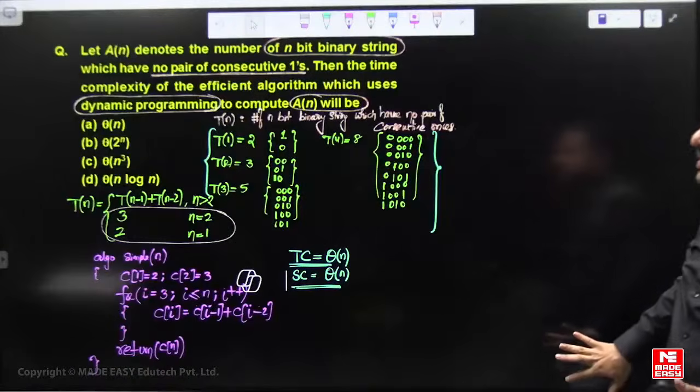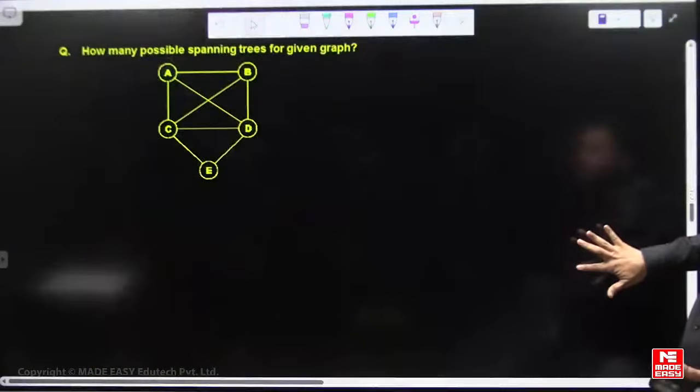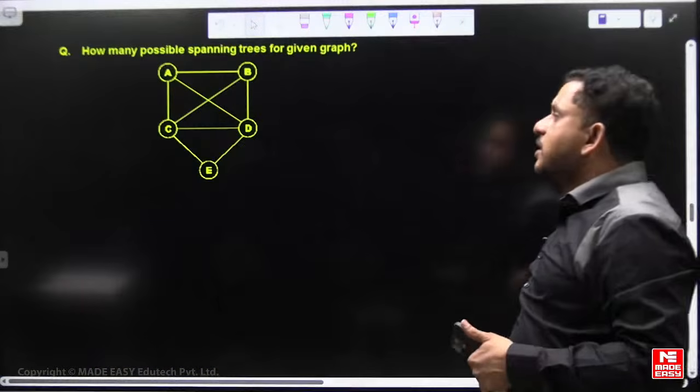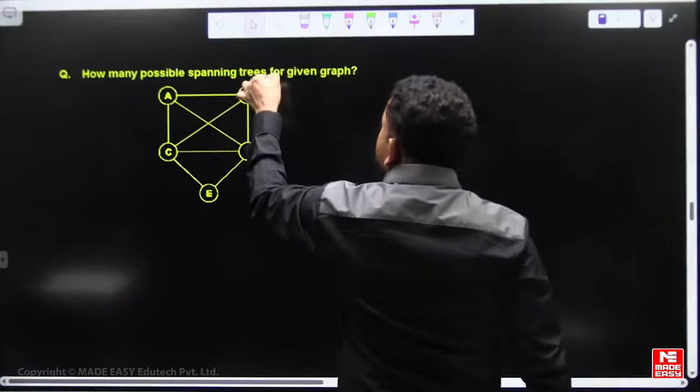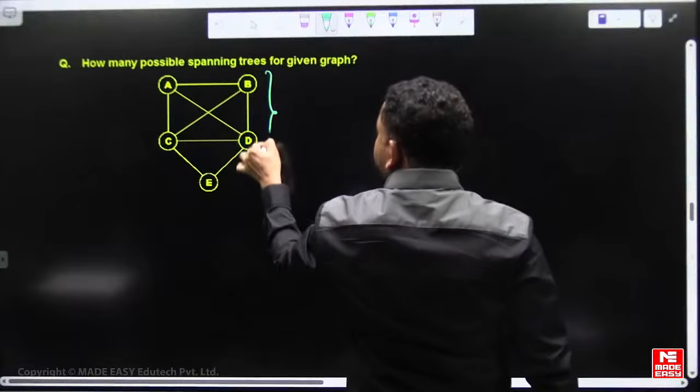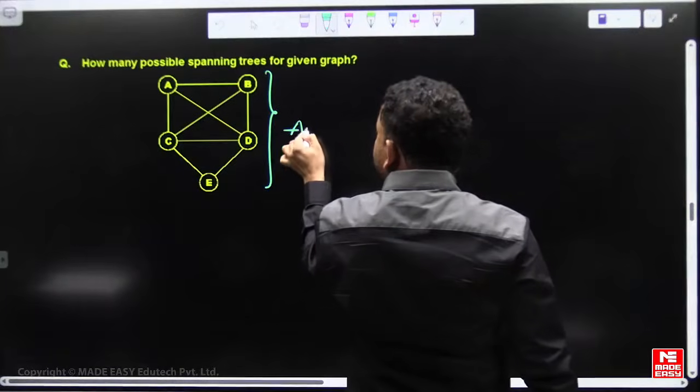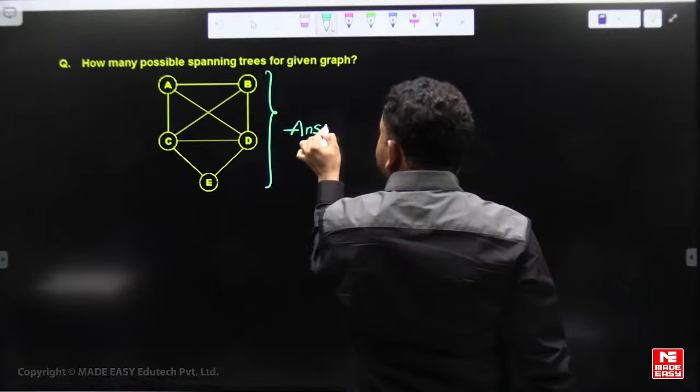So hope you cleared this one. Next, I think you can answer this. Number of spanning trees, is it required to solve? So solve this question later. Okay. I think the answer is 40.